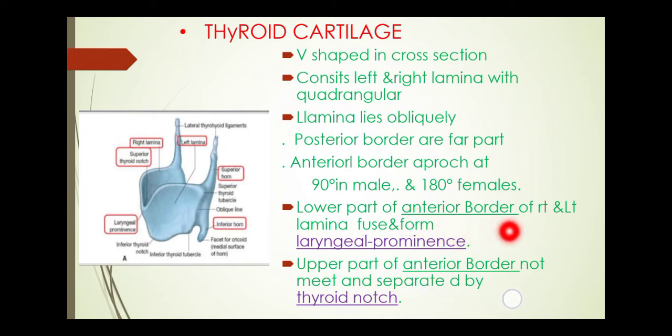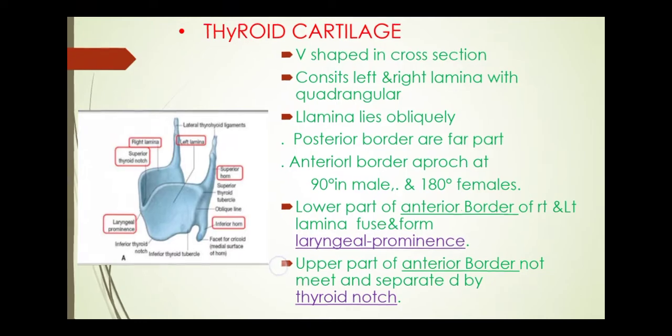The lower part of the anterior border of the right and left lamina fuse and form the laryngeal prominence. Here are the left lamina and right lamina; their margins meet in the middle at the lower part and make the laryngeal prominence. At the upper part of the anterior border they do not meet and are separated by the thyroid notch, the superior thyroid notch.